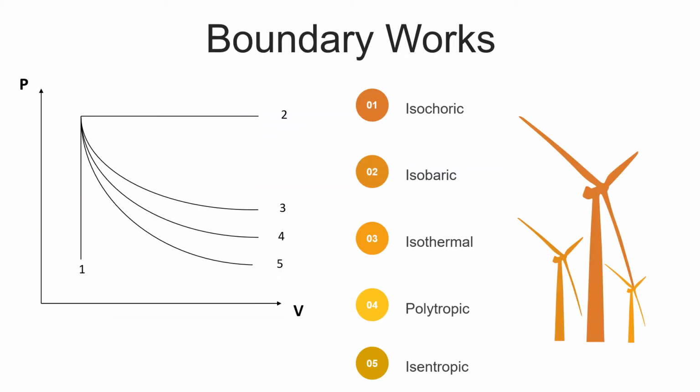So untuk yang melibatkan boundary works dalam closed system, for example untuk piston, so ingat dalam piston kita akan ada boundary work. So ada 5 proses yang terlibat untuk constant dalam keadaan beberapa parameter tertentu. For example kita ada isochoric. So bila dia isochoric, yang constant adalah volume, constant volume. So untuk isobaric dia adalah constant